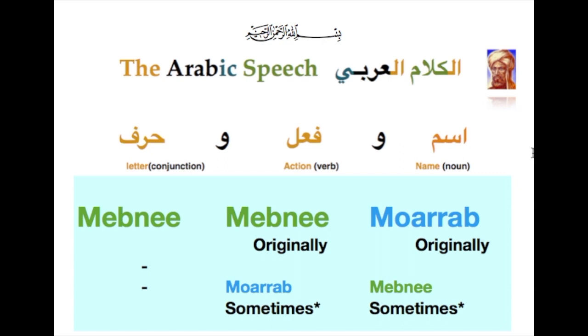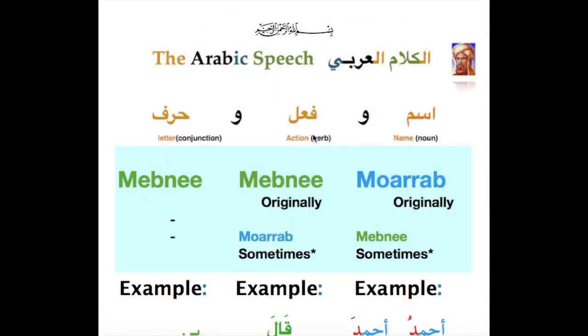Now, to answer who gets Mabni and who gets Mu'rab, we go back to when we split the Arabic speech into three: ism, fi'l, and harf. The first one is the easier one, the harf. Harf will always be Mabni. It will never be Mu'rab. So that's an easy one. Ism is originally Mu'rab, but sometimes it will be Mabni. Fi'l, on the other hand, is originally Mabni, but sometimes it will be Mu'rab. In the future, we'll have one lesson that deals just with af'al when it comes to Mabni and Mu'rab, and in a separate lesson we'll do asma.